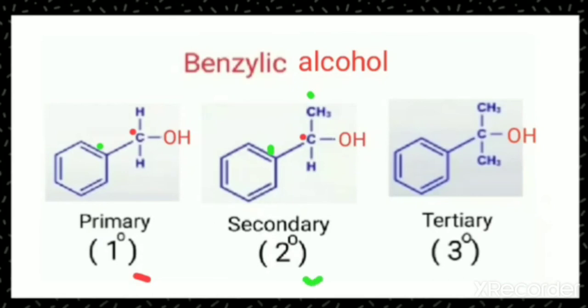Therefore, the structure is 2 degree. When you compare the third structure, you can find this is the alpha carbon atom, and 1, 2, 3, there are 3 beta carbon atoms. That means there are 3 neighboring carbons of alpha. Therefore, the structure is called a 3 degree structure. So, we have classified the benzylic alcohol into 3 types: 1 degree, 2 degree, 3 degree.